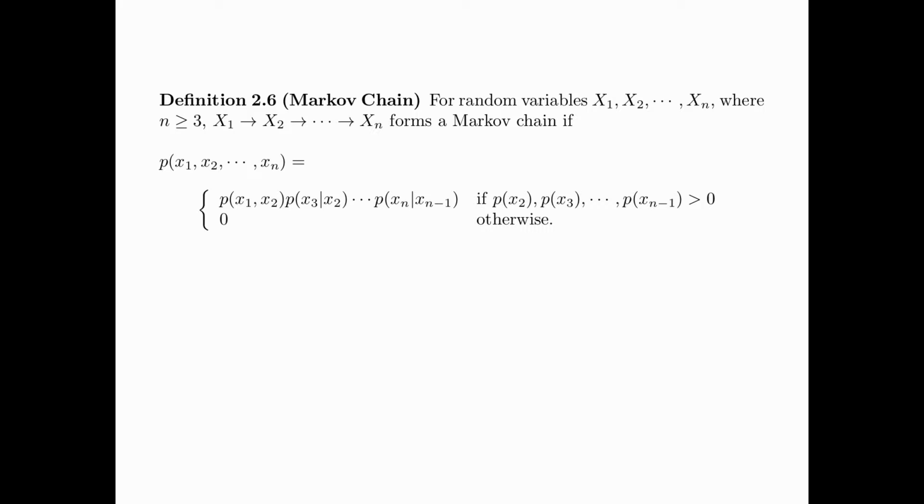If p(x2), p(x3), all the way to p(xn minus 1) is bigger than 0. Note that if these probabilities are not bigger than 0, then the conditional probabilities are not defined. Otherwise, p(x1, x2, ..., xn) is equal to 0.